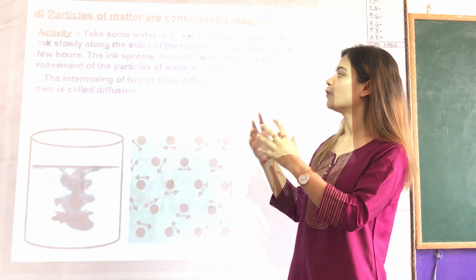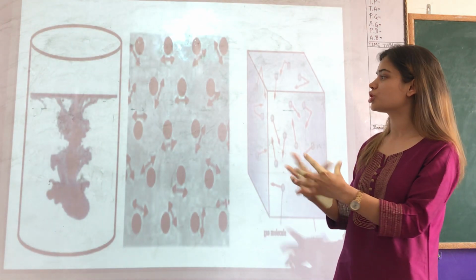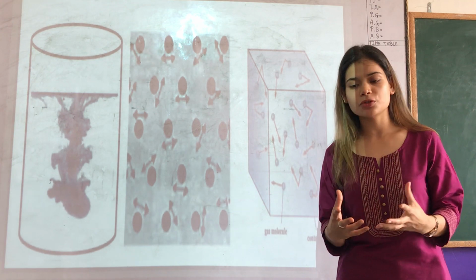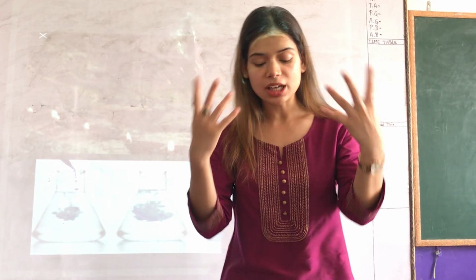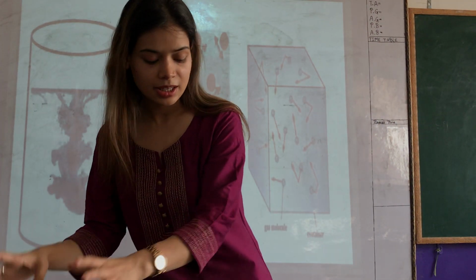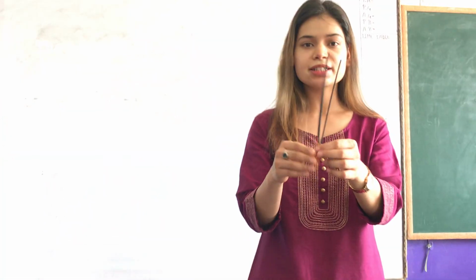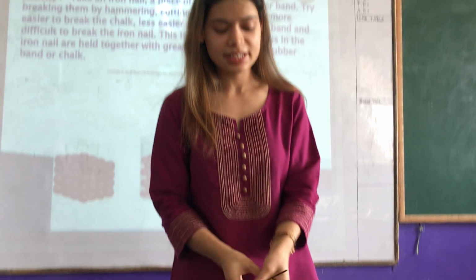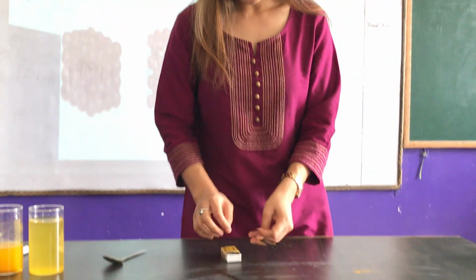The intermixing of two or more different types of matter is called diffusion. Now let us understand this with another simple example. I have another experiment for you. Suppose I have these incense sticks. You all are aware of these incense sticks, agarbatti you call. So what I am going to do is,